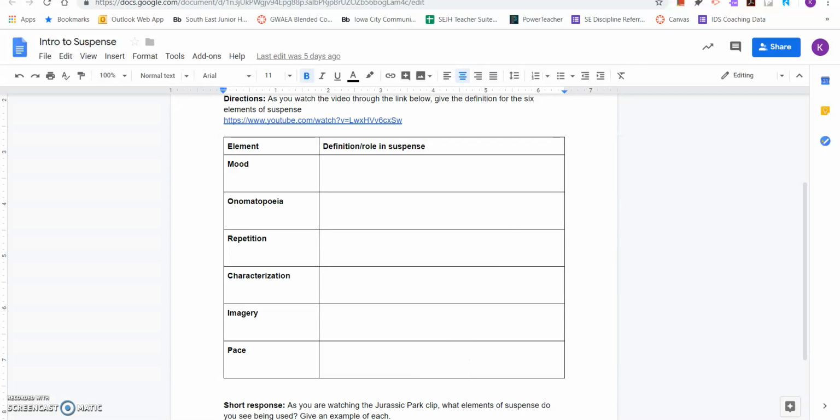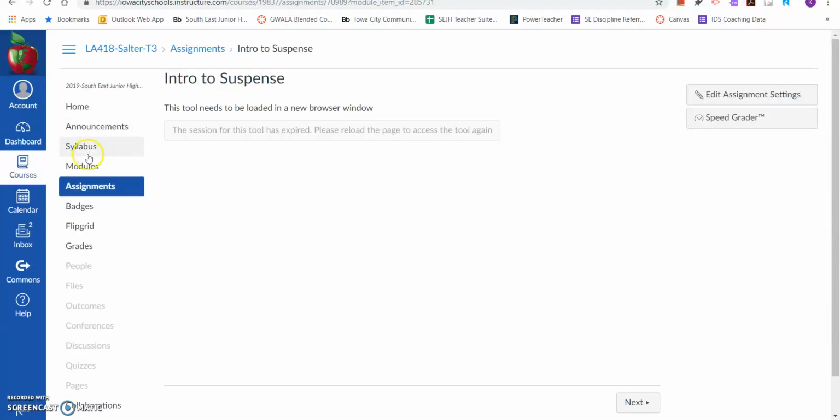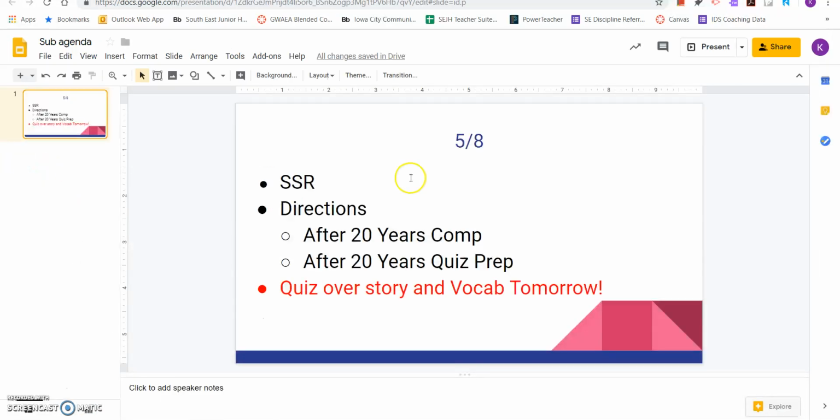So if you have not finished this document, you will probably need to go in and complete this video so that you are able to at least have these definitions. Then you'll come back into here and list the elements of suspense and the examples that you see from the story.